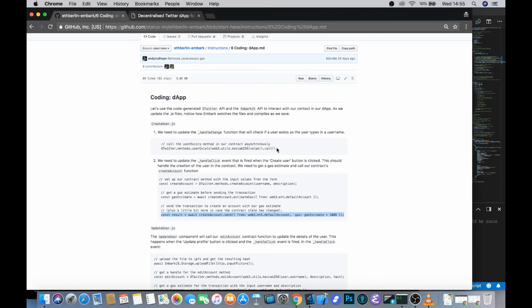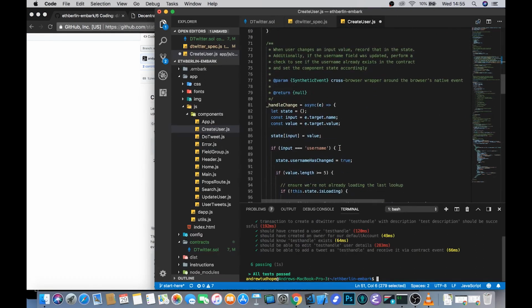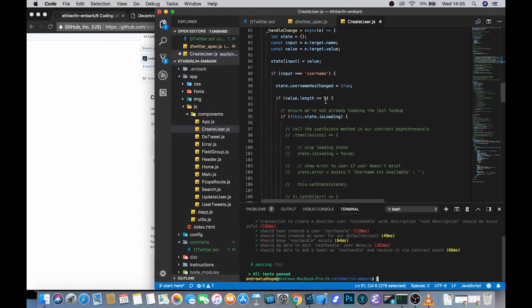It's also important to take a look at the handle change function, which comes down here after handle click. So now the username might have been changed, so I'm just going to change that to 20.